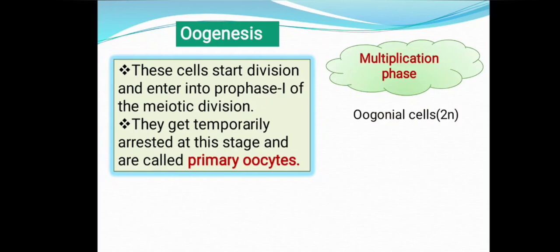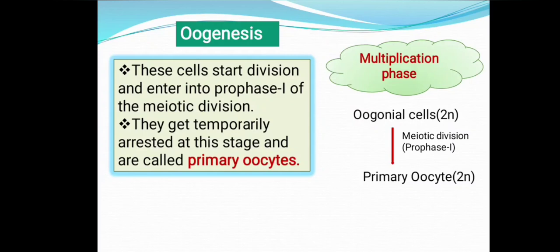Now oogonial cells, which are diploid, enter the meiotic cell division. It does not complete, it just enters and gets arrested in prophase 1 of meiosis 1. Now these cells are called primary oocytes, which are also diploid in nature since they have not completed their meiosis 1 cell division.